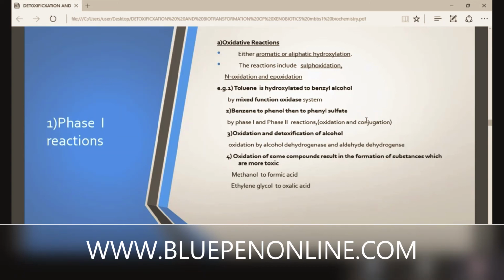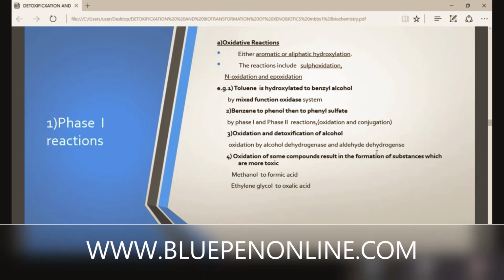Alcohol dehydrogenase and also aldehyde dehydrogenase. We need two enzymes for the detoxification of alcohol. Which are the two enzymes? Alcohol dehydrogenase and aldehyde dehydrogenase.